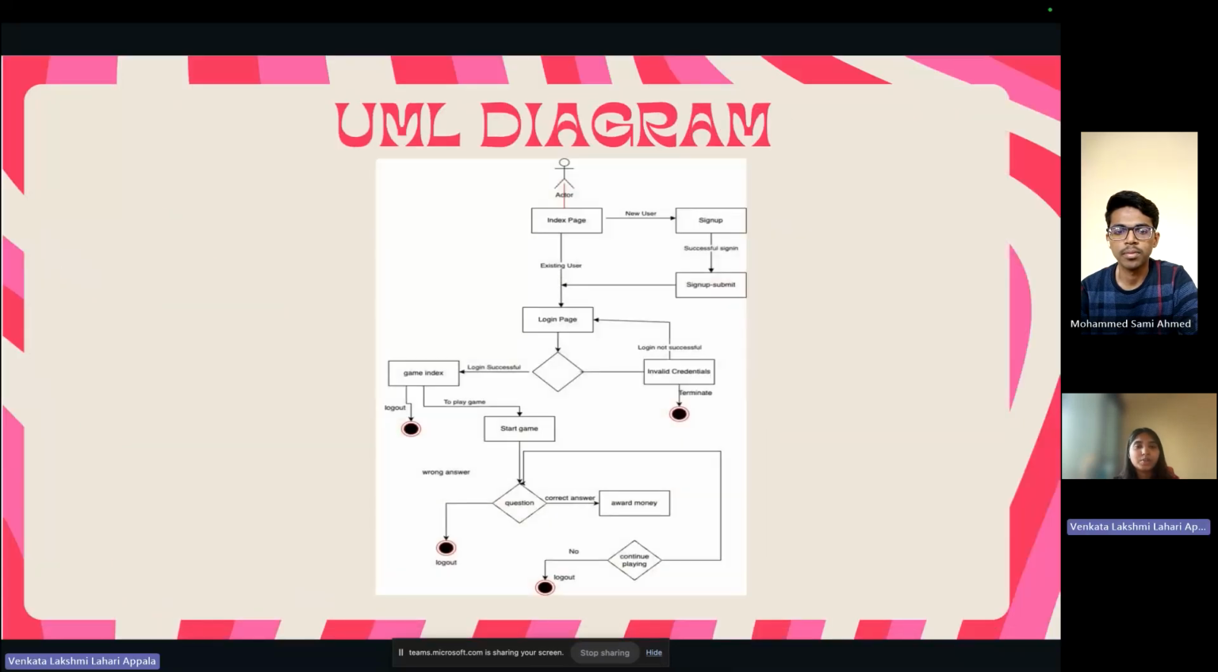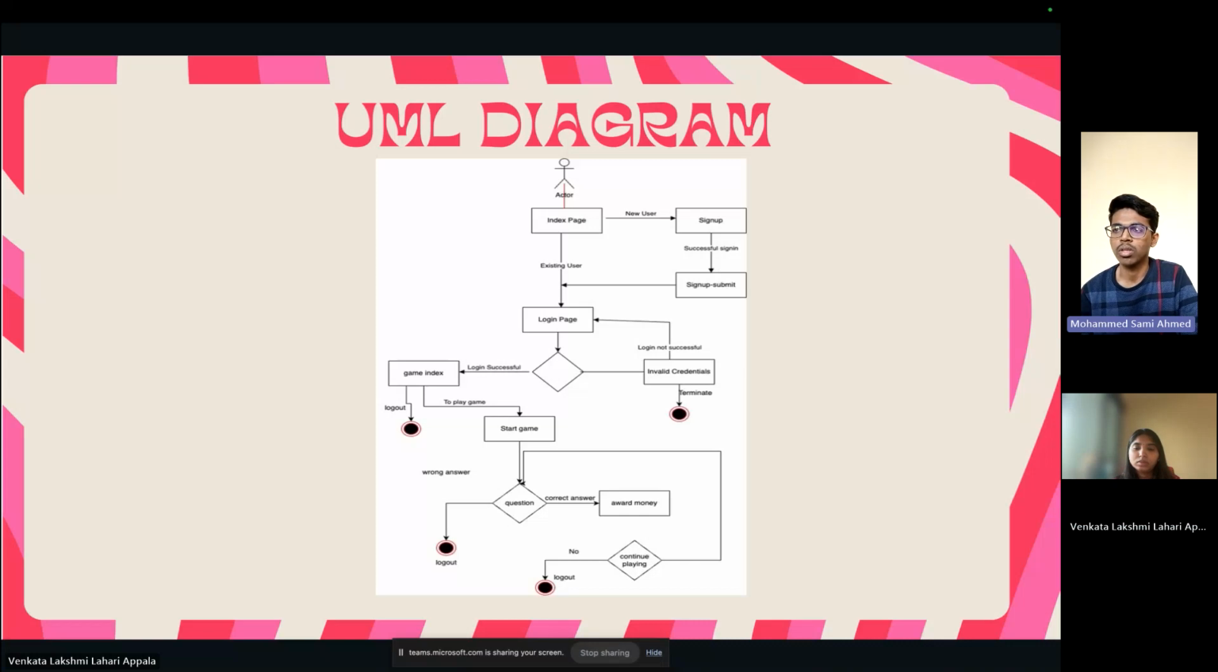My friend Sami will explain the UML diagram. Hello everyone. What is a UML diagram? A UML diagram is nothing but the structure of our project. When a user enters the page, he lands on the index page. If he's an existing user, he can directly use his existing credentials and log into the page. If he is a new user, then he needs to sign up for an account and then go to the login page and sign in through the credentials.